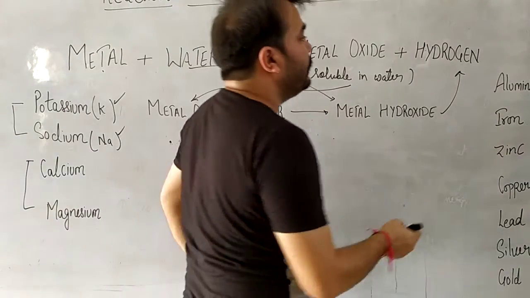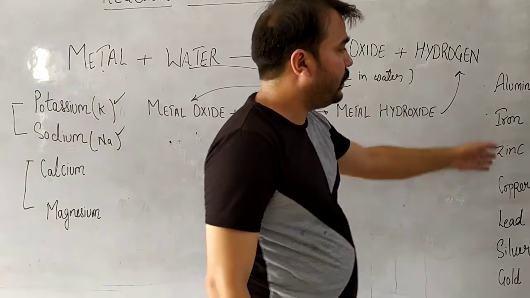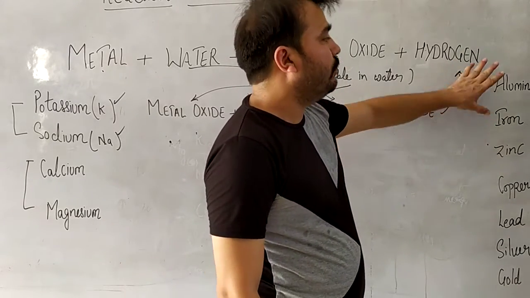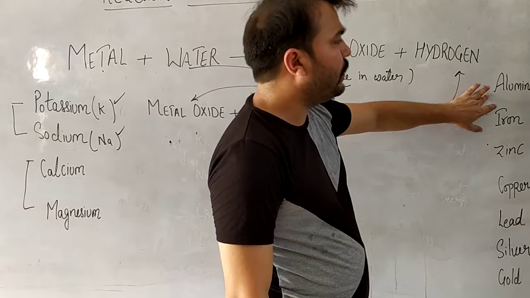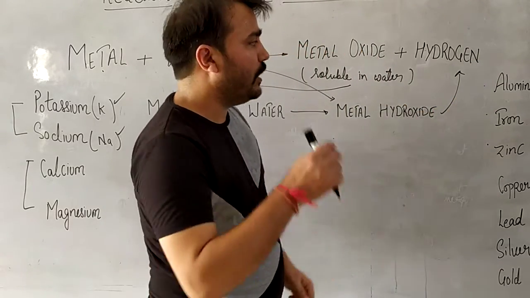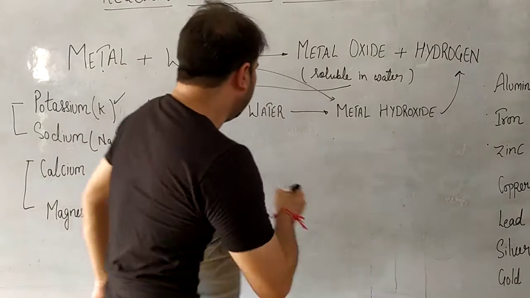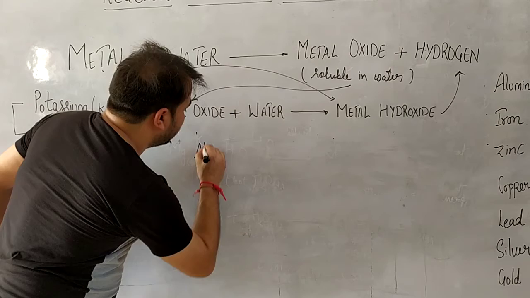Now, next three metals, aluminium, iron and zinc. This is not the exact order of reactivity, but these three are even less reactive with water and do not react with either cold water or hot water. So we need steam for them to react.